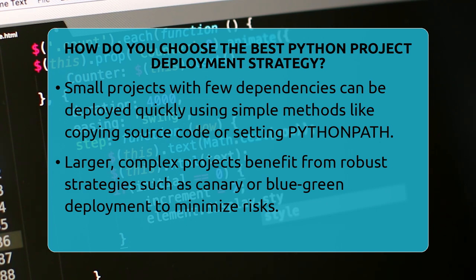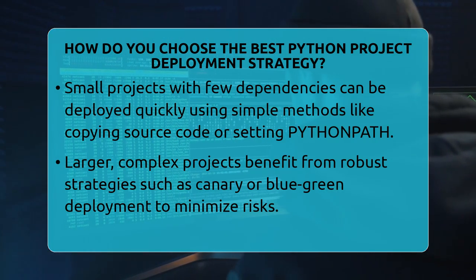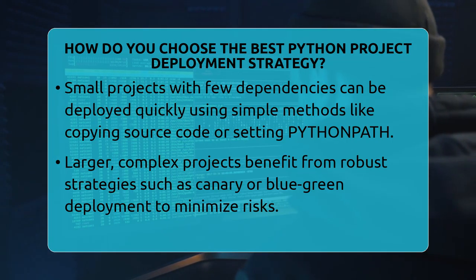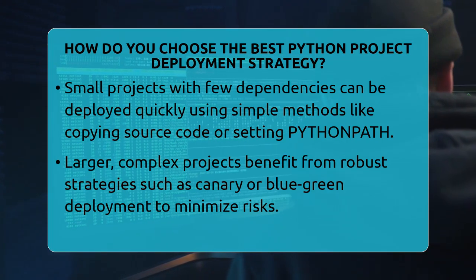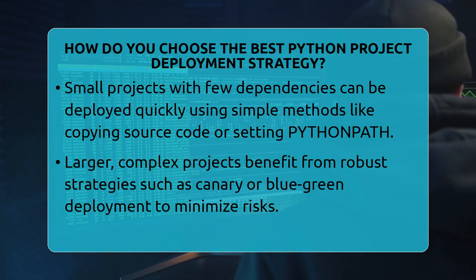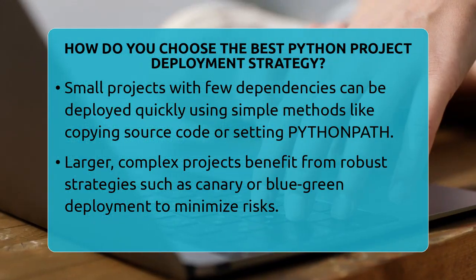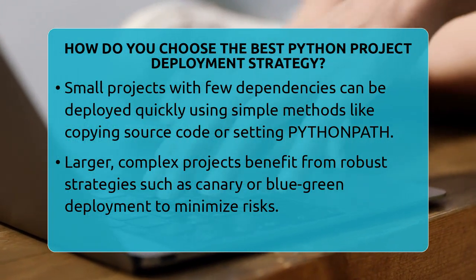Next, consider how much downtime your application can handle. If your app needs to be available all the time, you should look into zero-downtime options. Blue-green deployment is perfect here because it runs two identical environments. You switch traffic from the old to the new environment instantly. If some downtime is okay, simpler methods like basic deployment or rolling updates work fine.